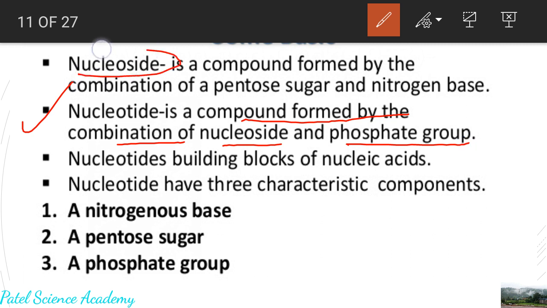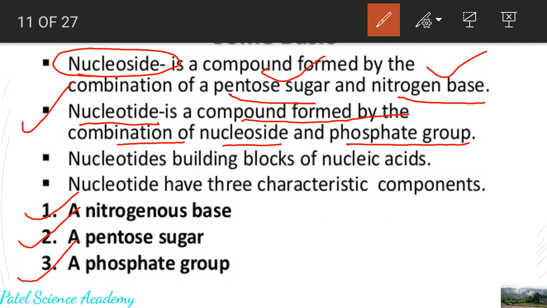Here I am introducing one more term, nucleoside, not nucleotide. What is nucleotide? Nucleotide is the combination of one of the nitrogenous bases, pentose sugar and the phosphate group. But nucleoside is the compound formed by the combination of only two out of those three: pentose sugar and nitrogenous base.